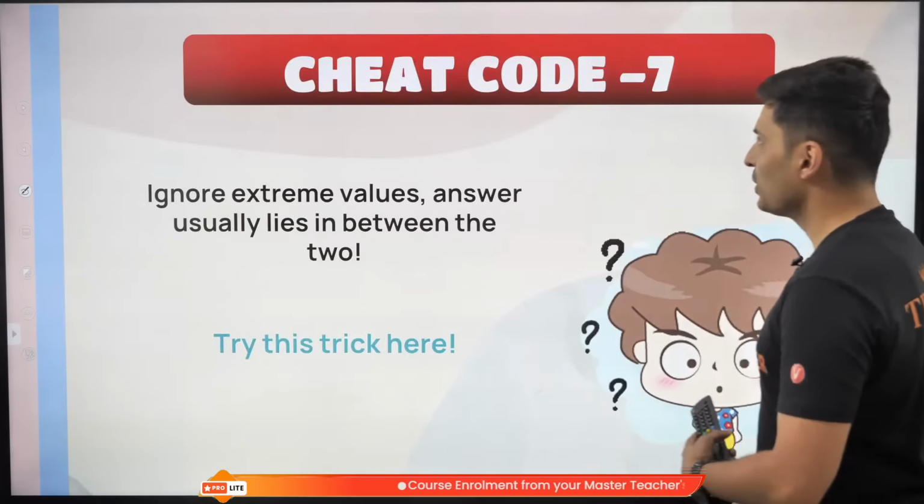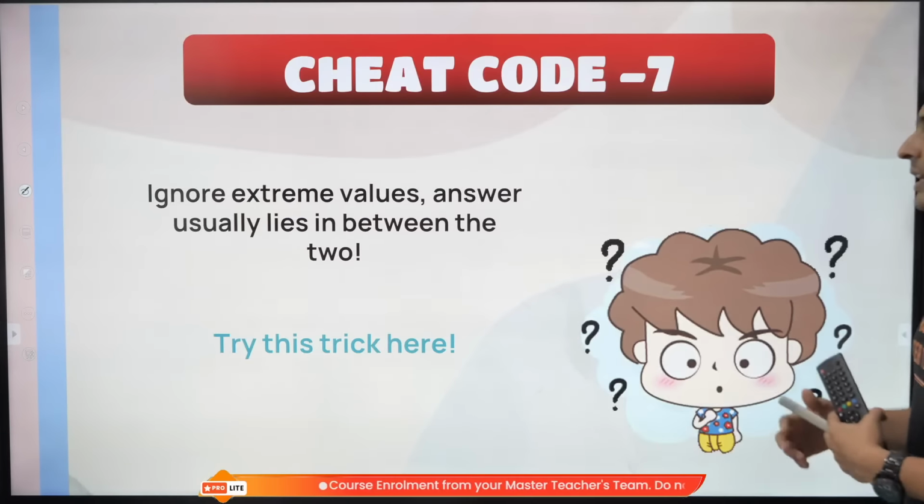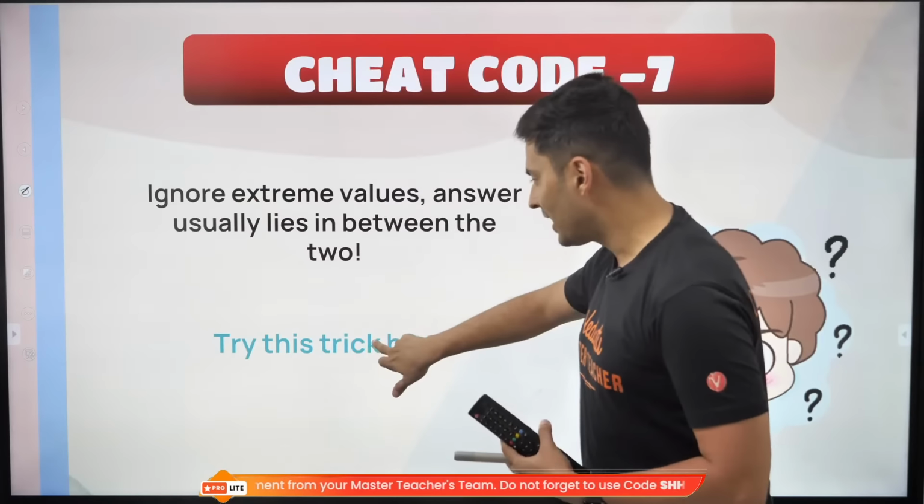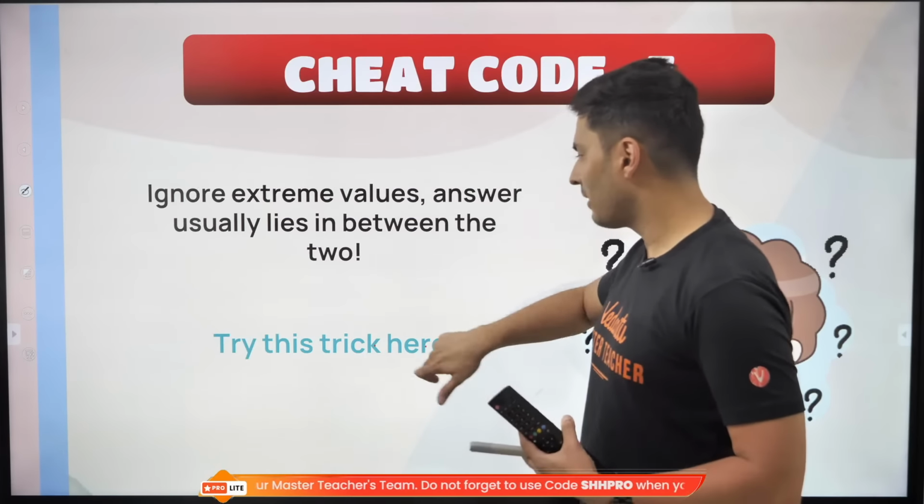Now there is one more trick which I would love to give you, and that's ignoring the extreme values. I have given this many times. In fact, you can just click over here. Okay, right now it is not clickable.